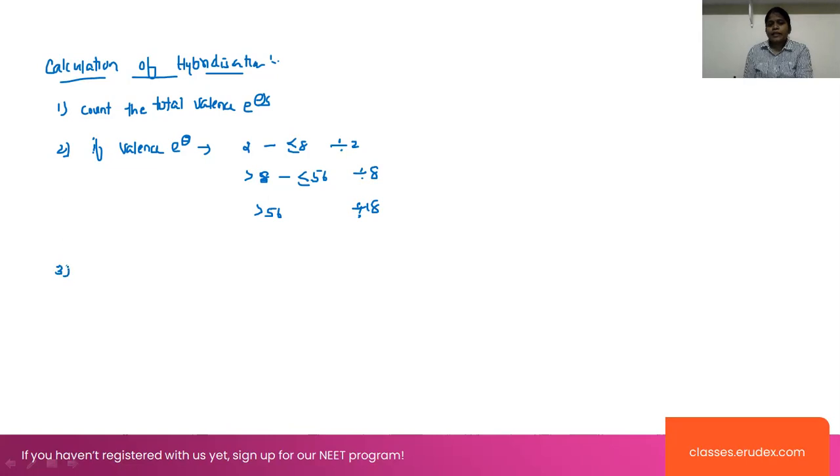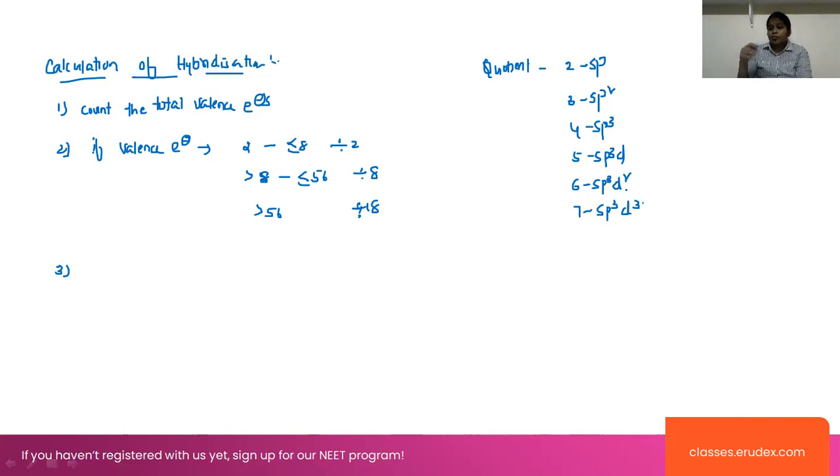The next one, 3, indicates this. Look at the quotient: if it is 2, this indicates sp. If 3 comes, then that is sp2 hybridization. 4 indicates sp3 hybridization. The next one, 5, will be sp3d hybridization. 6 indicates sp3d2 hybridization. 7 indicates sp3d3 hybridization. Valence bond theory is the extension part of the hybridization.